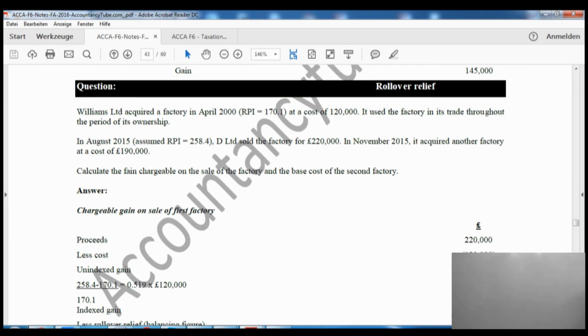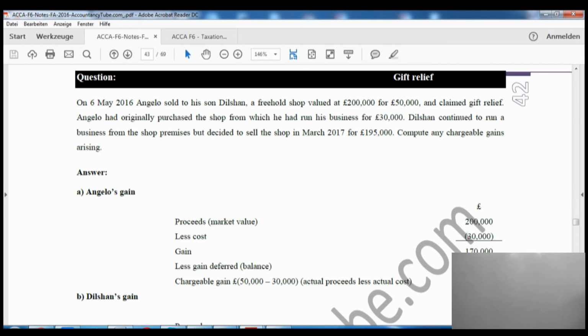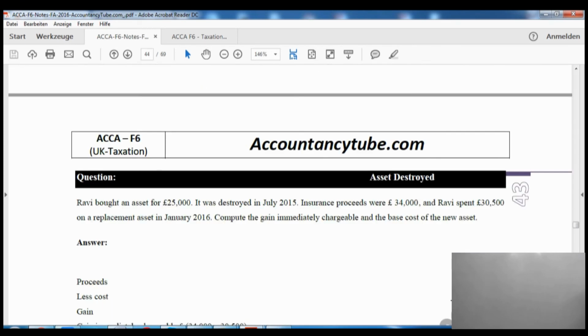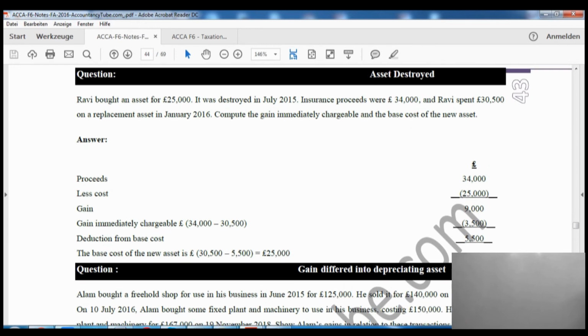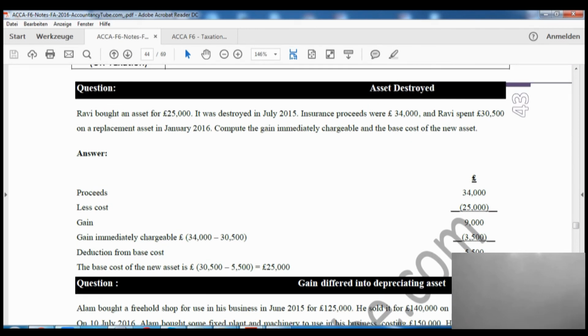Give me 1 second, if I have one. I think I got one question on this one. Yep, on page number 43. Right, page number 43.